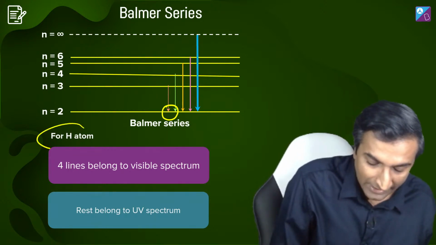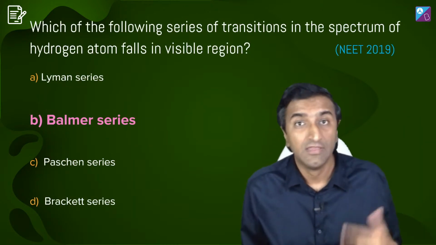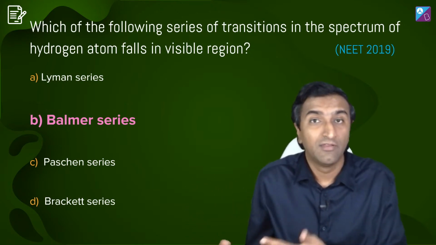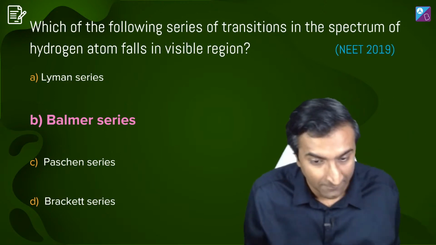Okay, so for a hydrogen atom, there are only 4 lines in the visible spectrum. The rest are UV, ultraviolet. If you want a revision on this part, check out the theory session on this. But the answer to this one is Balmer.